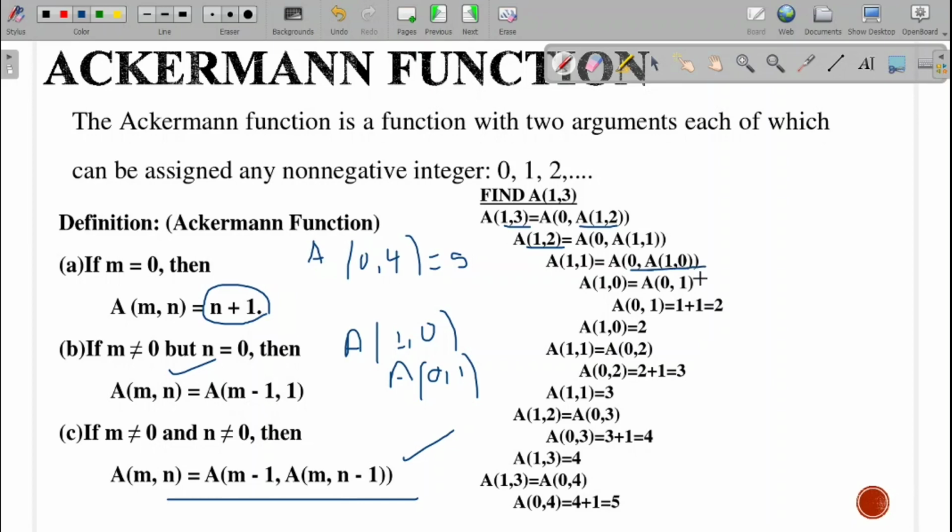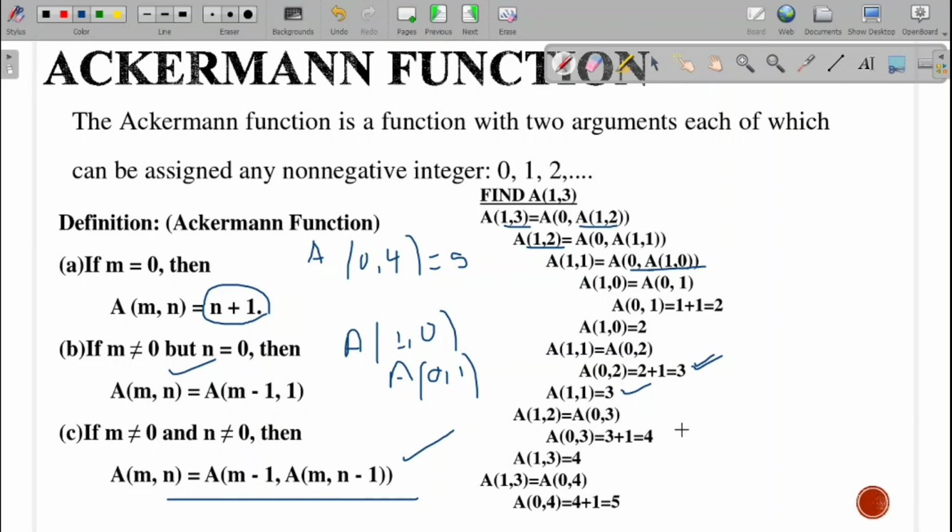What is the value of 0, 2? 2 plus 1, which will be equal to 3. So now A of 1, 1 will be equal to A of 0, A of 1, 0. We got A of 0, 2, which will be equal to 3. So that will be copied to A of 1, 1.